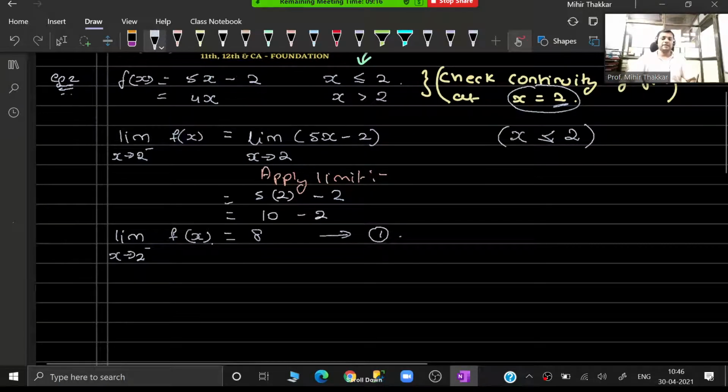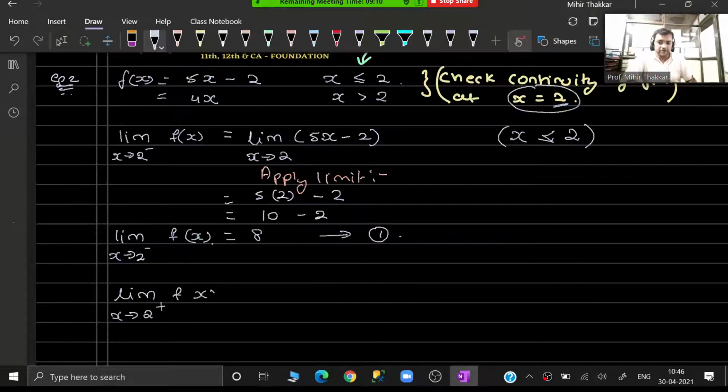In the same manner, now I have to find out the right hand limit. Limit as x tends to 2 plus of fx. As I told you repeatedly in the previous part, x tends to 2 plus just indicates that x has to be greater than 2. So guys, when x is greater than 2, the function value is 4x. So I will write over here, limit as x tends to 2 of 4x.